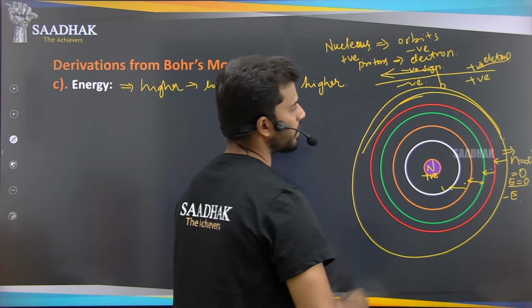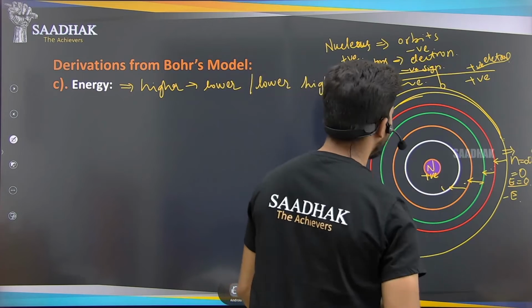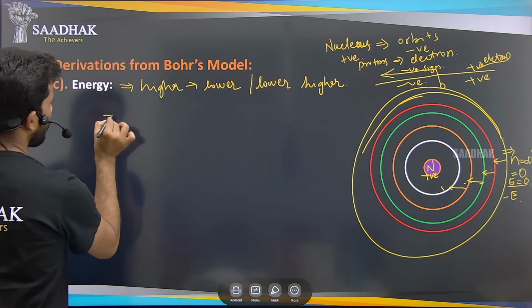Okay, so this is how the charge works. As the electrons are moving closer and closer into that orbit, we can say two important points.